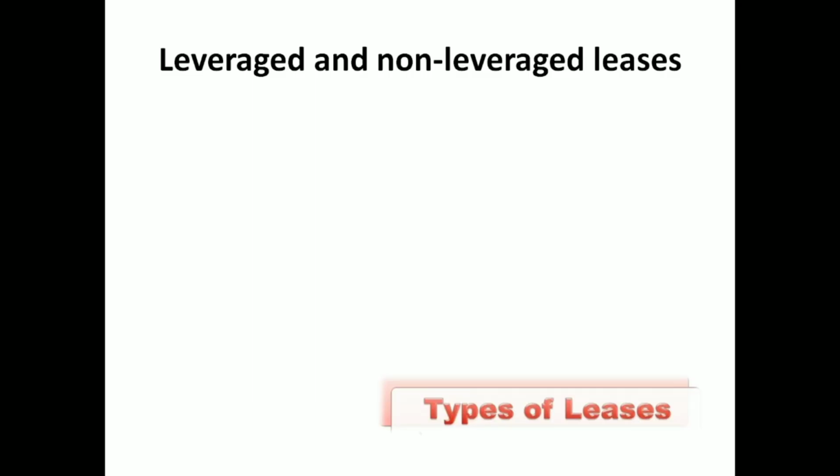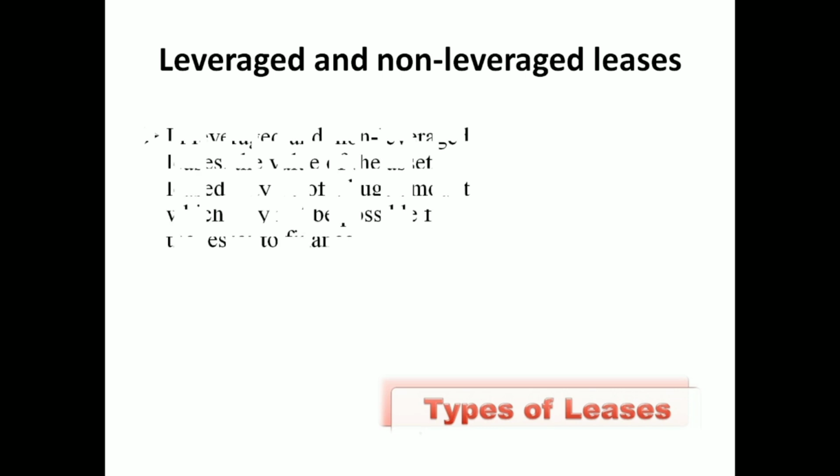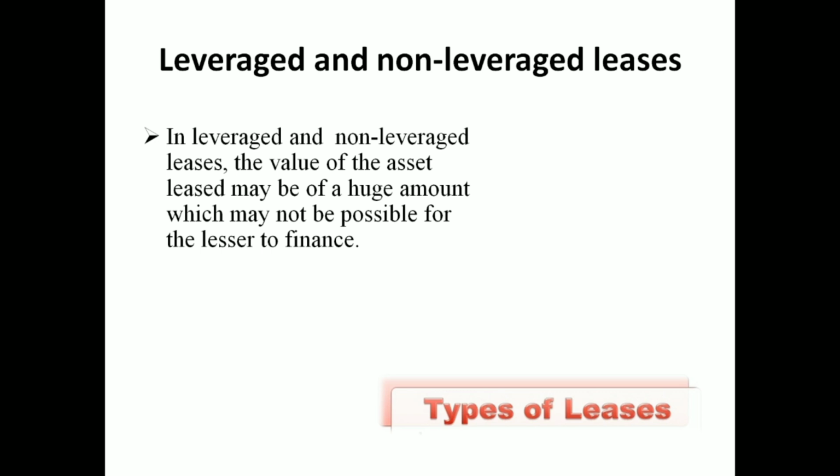The first one is leveraged or non-leveraged leasing. In this case, the asset is acquired for a huge amount, which is not possible for a leaser to finance. So leveraged leasing is acquiring the asset for a huge amount. That is the important characteristic, and it is very difficult for the leaser to finance a particular thing. In that case, he gives the asset on lease.